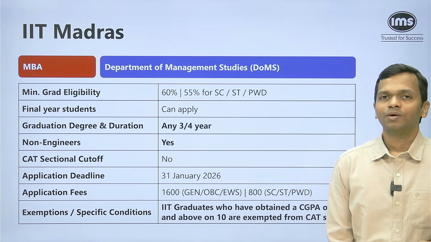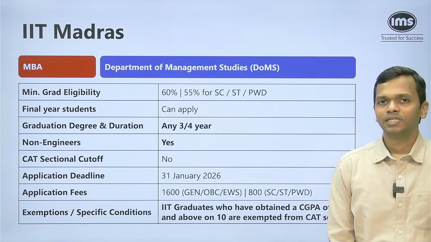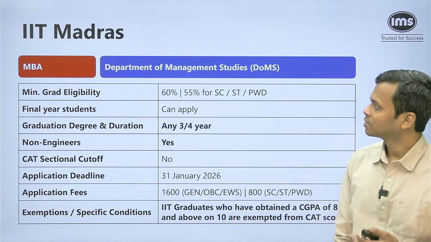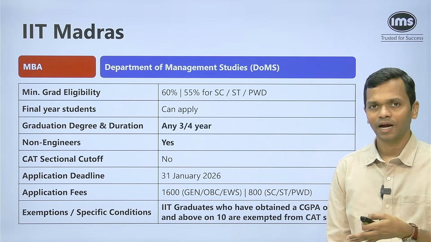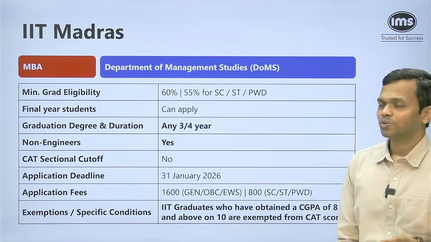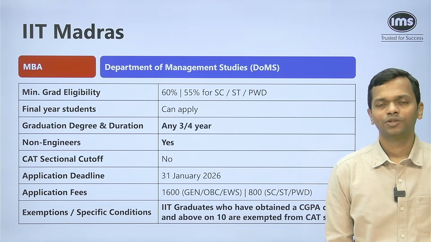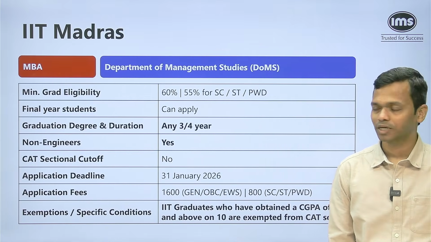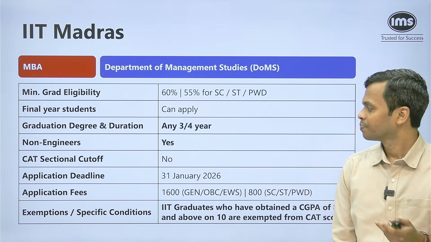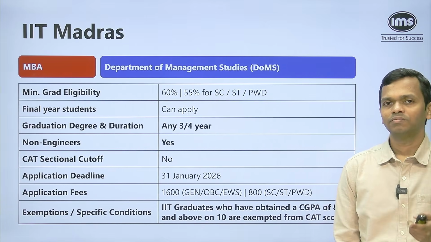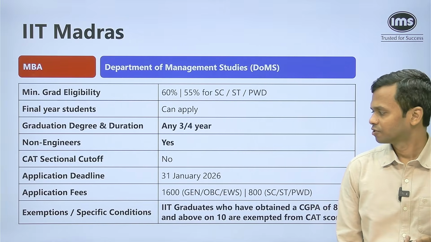Now, this particular program is offered by the Department of Management Studies at IIT Madras. The minimum grad eligibility is exactly the same as the previous ones, 60 and 55. Final year students can apply no matter what graduation you have done, 3-year, 4-year, doesn't matter what degree you have. Non-engineers can apply, there's no sectional cutoff. The deadline is going to be 31st Jan, again 1600, 800 as the application fees.